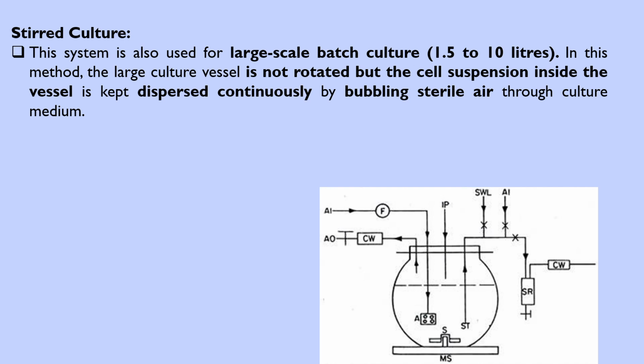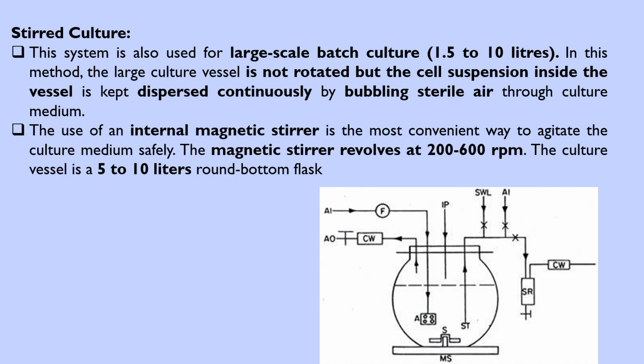The suspension inside the vessel is kept dispersed continuously by bubbling sterile air through the culture medium. Use of an internal magnetic stirrer is the most convenient way to agitate the culture medium safely. The magnetic stirrer revolves at 200 to 600 revolutions per minute. The culture vessel is a 5 to 10 liter round bottom flask as shown in the picture.